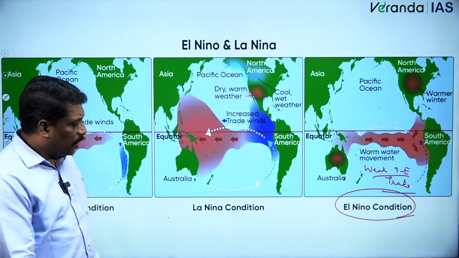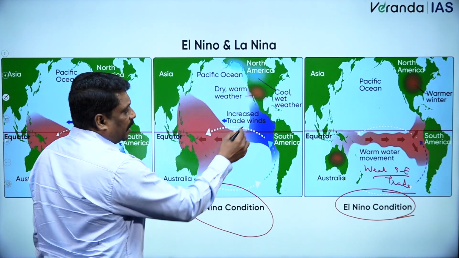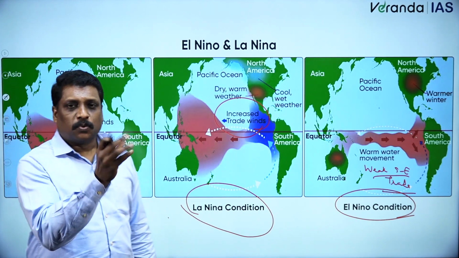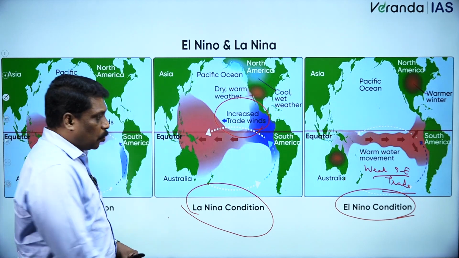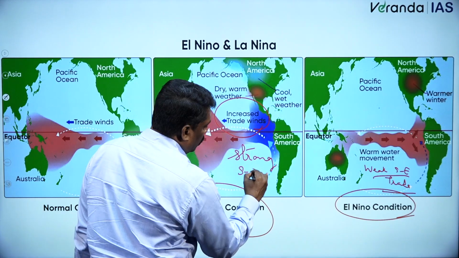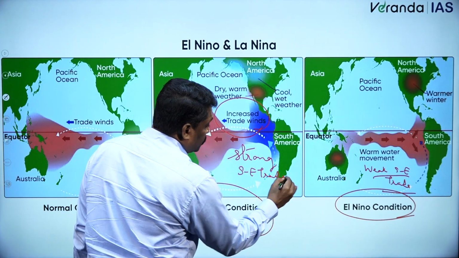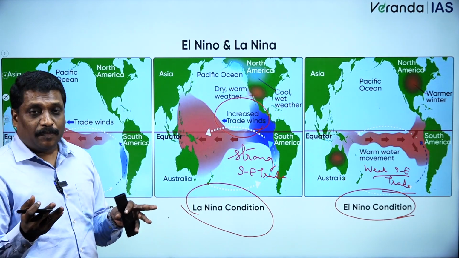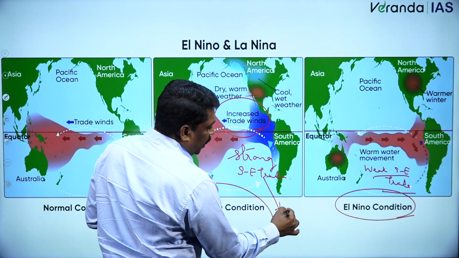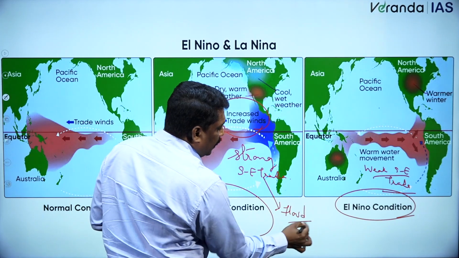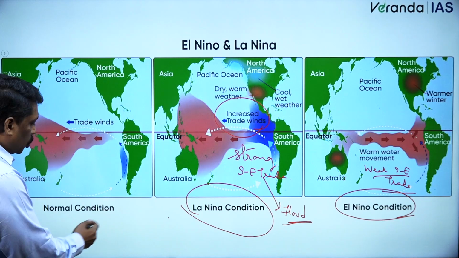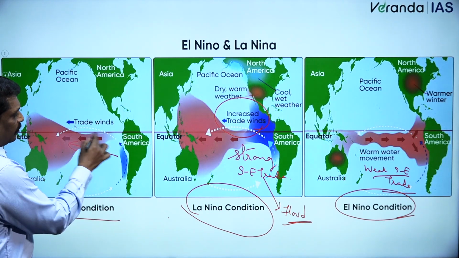On the other hand, when I talk about La Nina condition, what will I be having? Increased trade wind. Here they are talking about the southeastern trade wind. Increased southeastern trade wind means a very strong southeastern trade. If I have a very strong southeastern trade, not necessarily will that yield the best condition. My dear friends, let me tell you, the strong southeastern trade may result in flood-like condition with respect to the Indian monsoon.